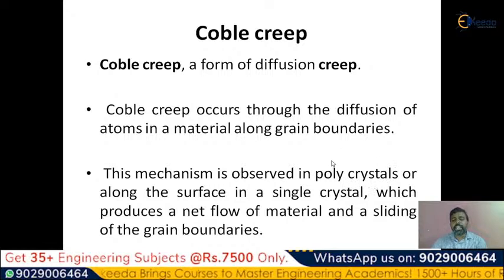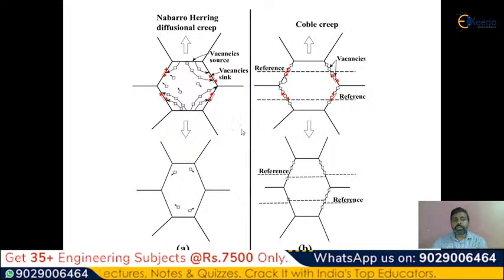That means if many crystals are present, Coble creep can be seen in those polycrystals, or along the surface in a single crystal. If it is a single crystal, it is along the surface; if it is a polycrystal, it is along the grain boundaries, which produces a net flow of the material and a sliding of the grain boundaries. This is the result of Coble creep here.